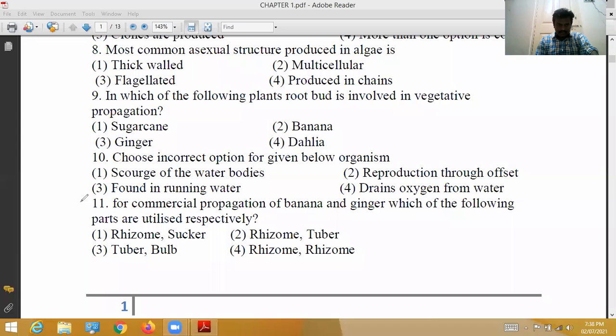Next, 11th question. For commercial propagation of banana and ginger, which of the following parts are utilized respectively? Okay, see, banana and ginger, in these cases, rhizome is utilized respectively for vegetative propagation. Banana rhizome correct, but ginger is not a sucker. Ginger is not a tuber. Third option wrong. 11th question, correct option is fourth.